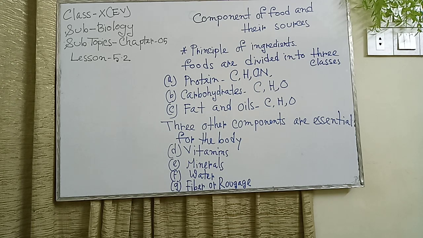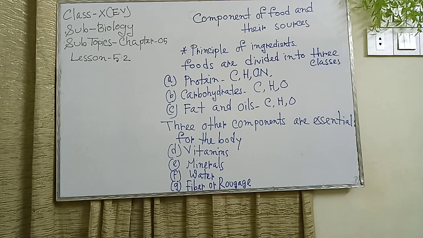Dietary fiber or roughage is found in the outer covering of cereals, vegetables, skin of fruits, endosperm, seeds, roots, leaves, stems of plants, etc. These are the cellulose and lignin of cell walls. The way bones make up the structure of the body, likewise cellulose and roughage make up the structure of plants. These are complex carbohydrates which human beings cannot digest. Cows, goats and buffalo can digest cellulose.